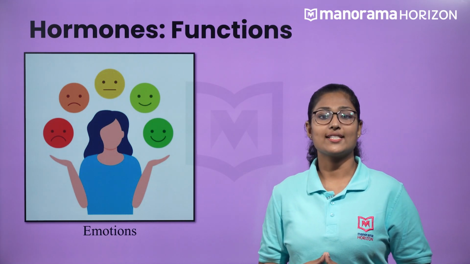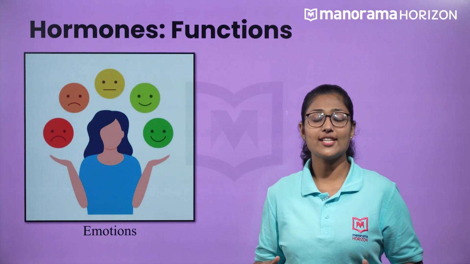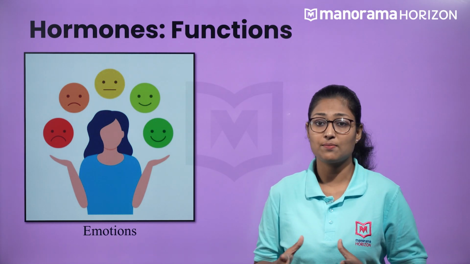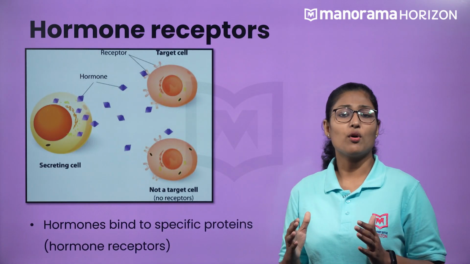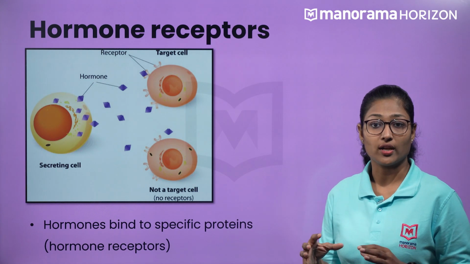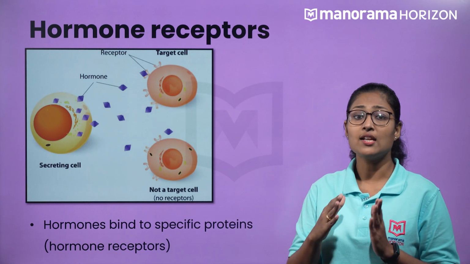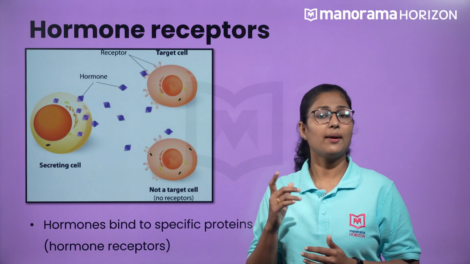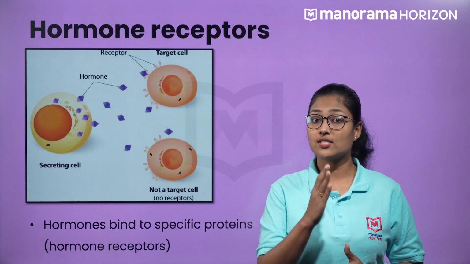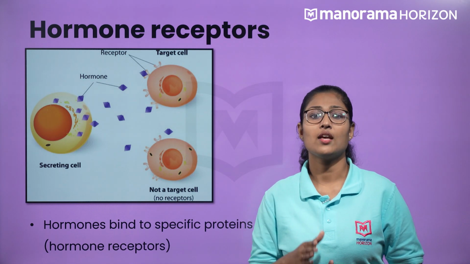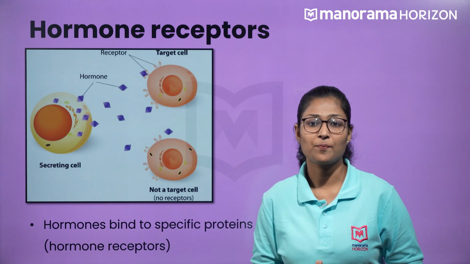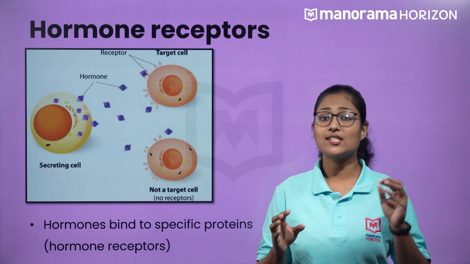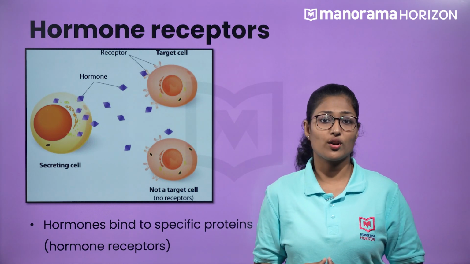Before understanding the action of hormones, we should understand the basics of hormone receptors. So the hormone binds to specific proteins, or the hormone receptors, in the target tissues and exerts an effect on them. My next question is, are receptors specific? The answer is yes. Each hormone has its own receptor in the target organ.